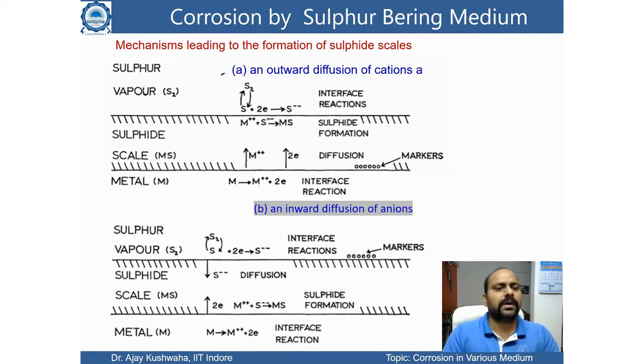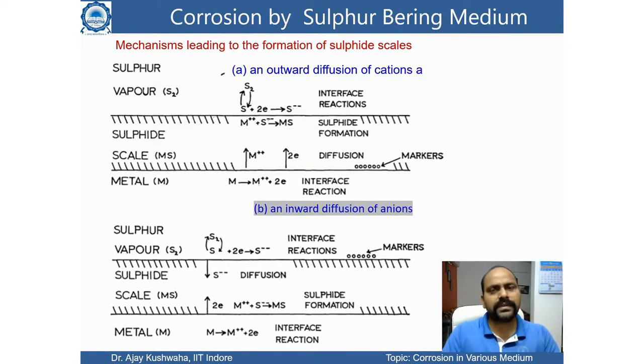There are two possibilities when metal ions interact with sulfur ions. The first is an outward diffusion of cation. If you consider this is the surface, this is the metal and this top is the vapor of the sulfur, then this is the interface region.